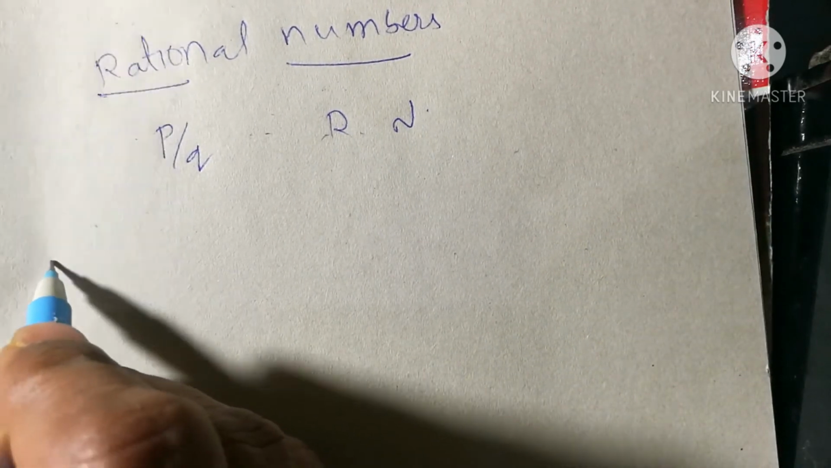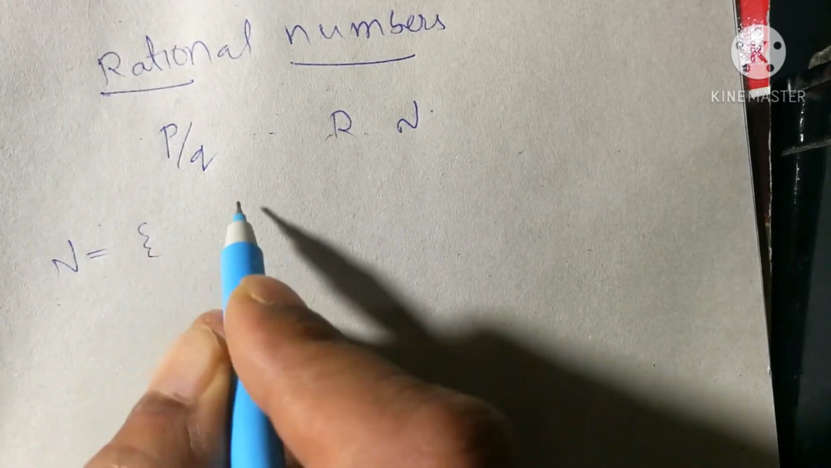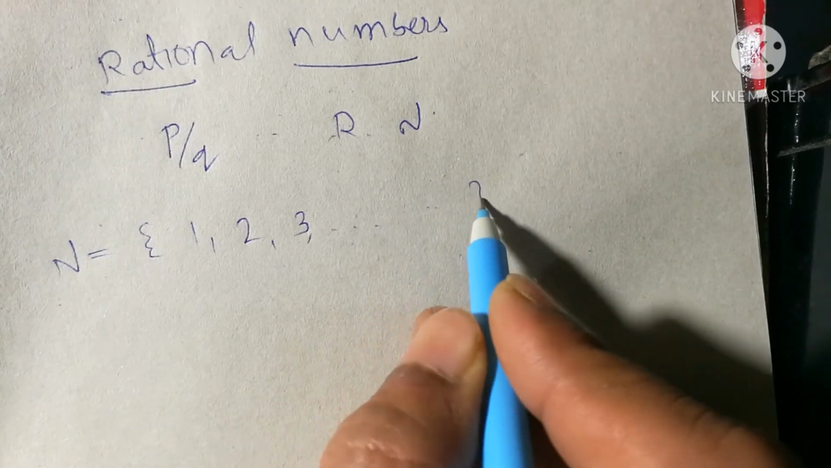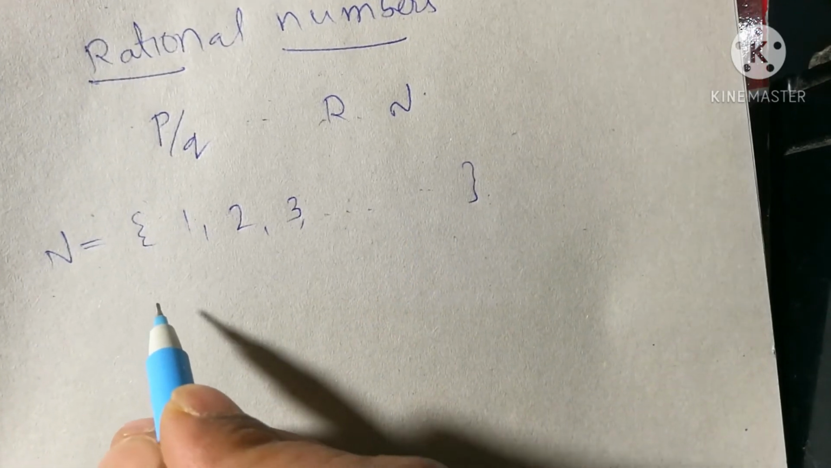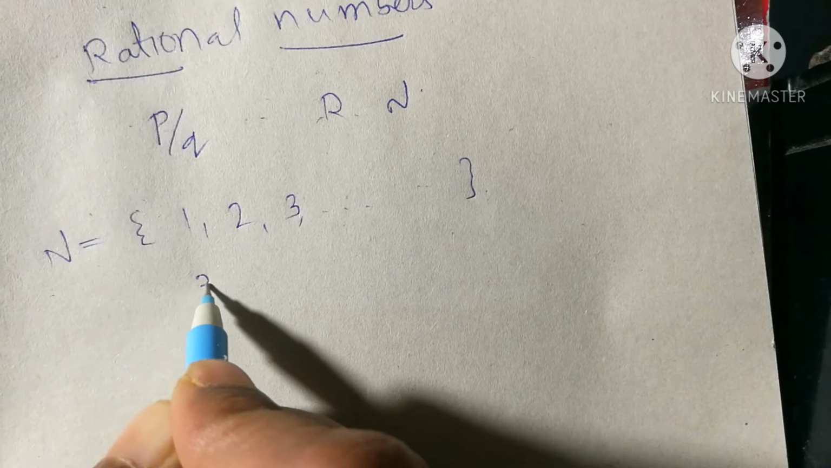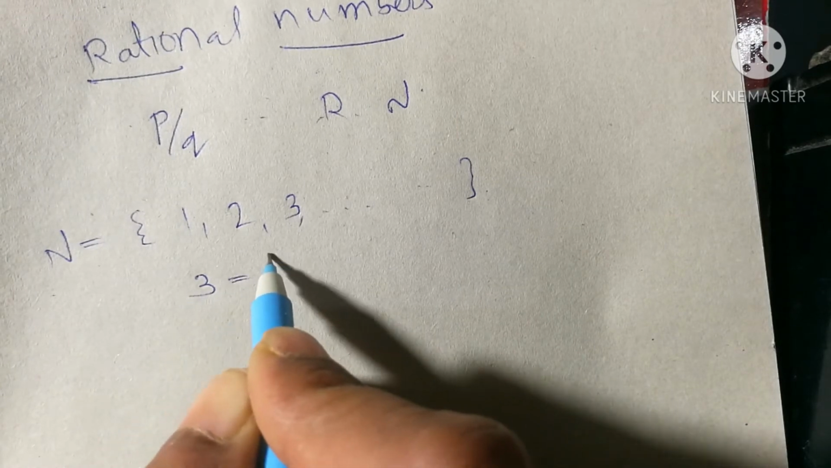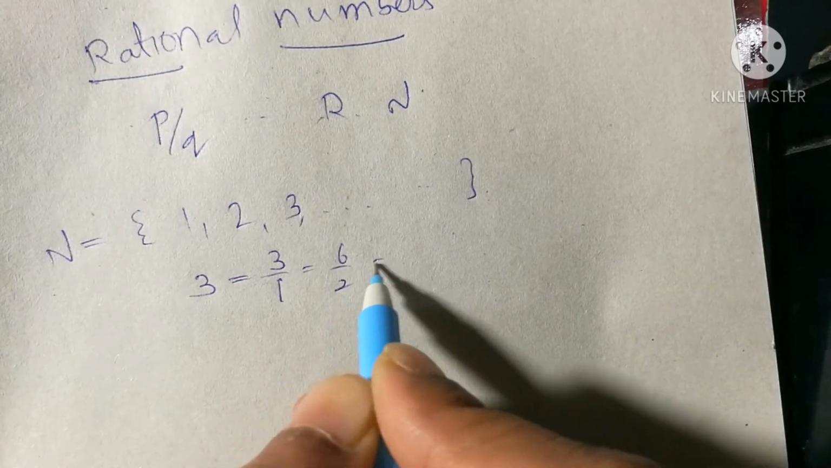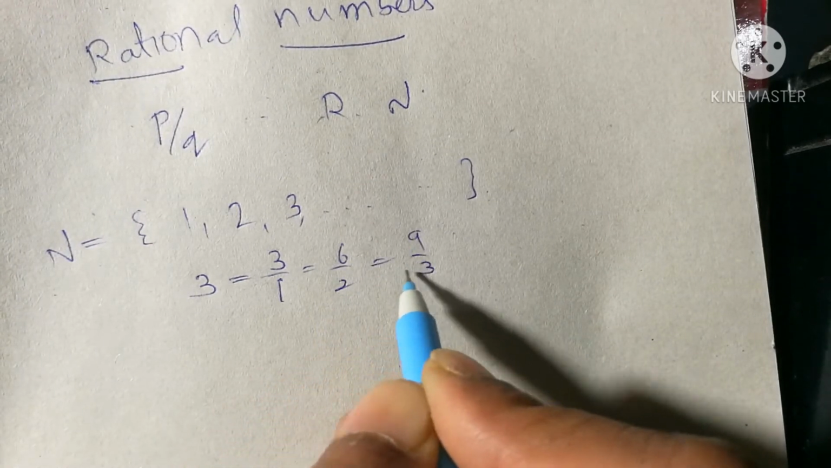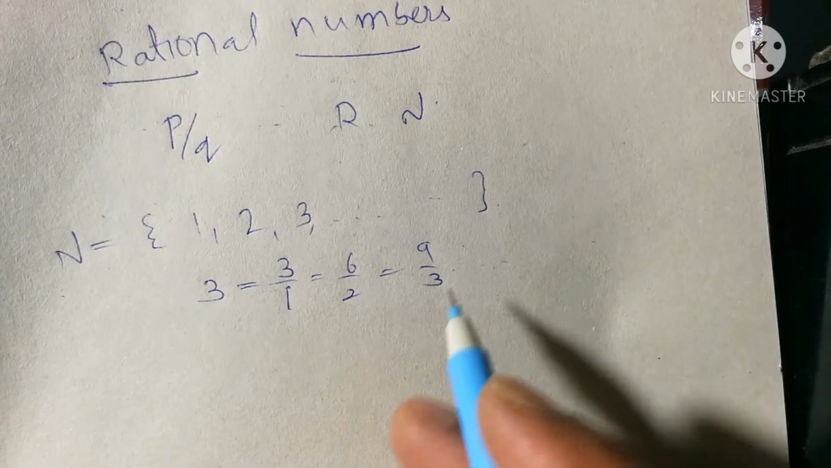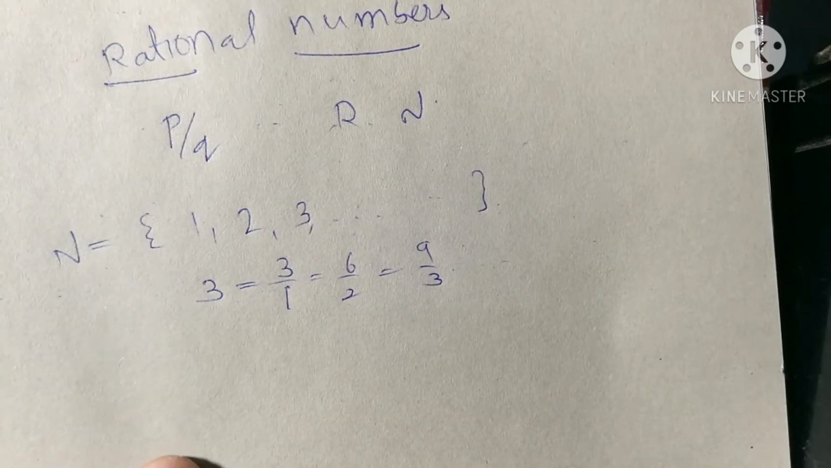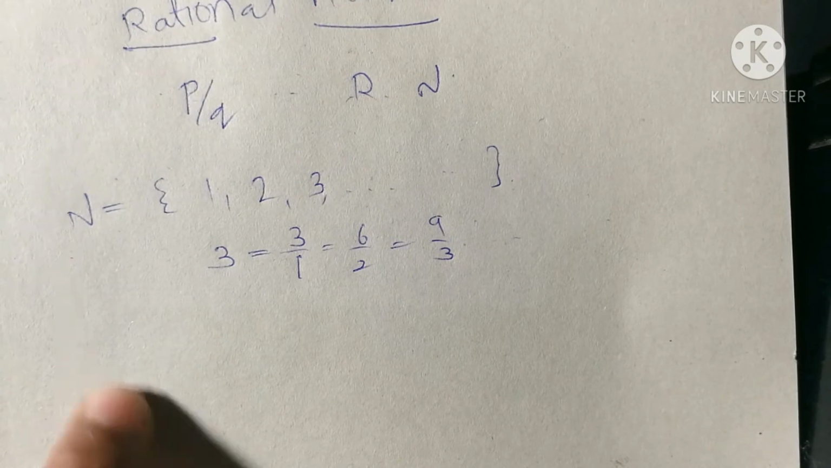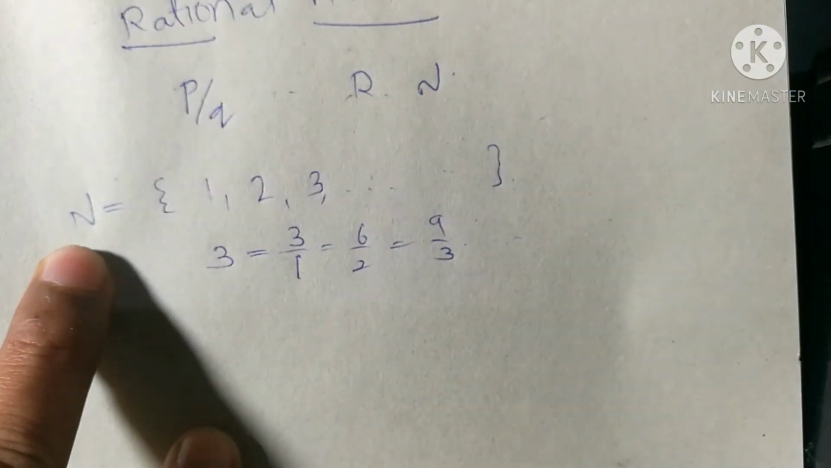So let us think of natural numbers. What are natural numbers? 1, 2, 3, 4, 5, and so on up to infinity. Any number you take from this, like 3, can be written in P by Q form like this: 3 by 1, 6 by 2, 9 by 3, right? So there are infinite ways we can write this in P by Q form. So all natural numbers are rational numbers.